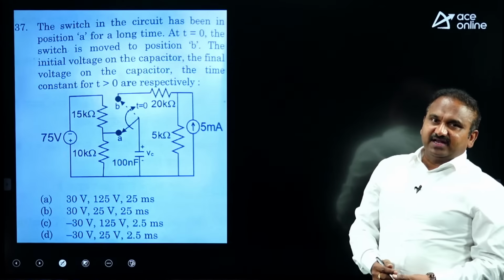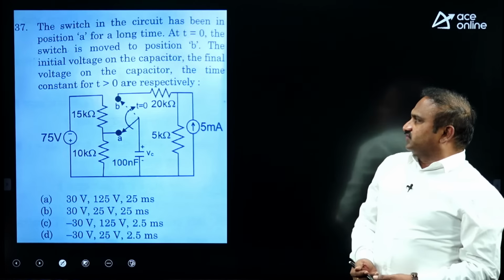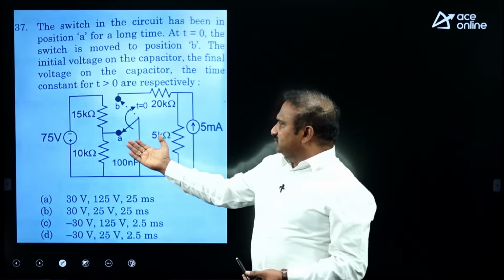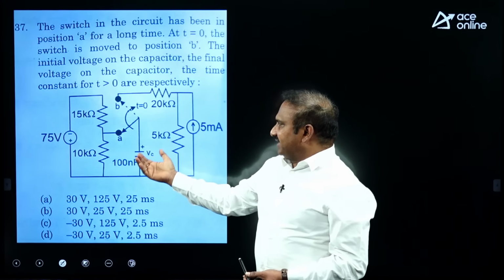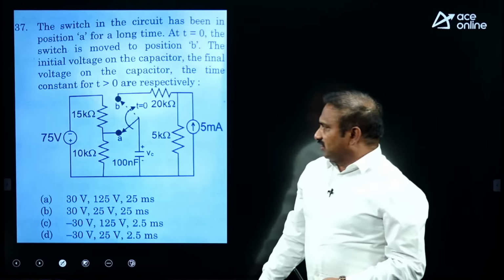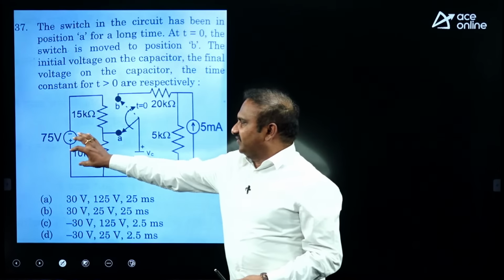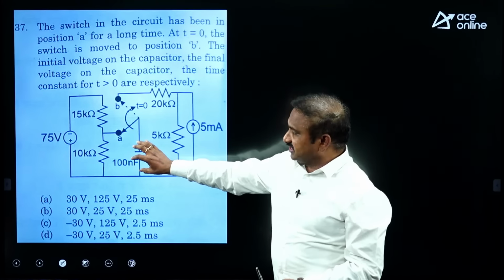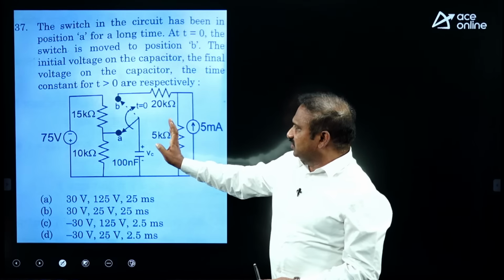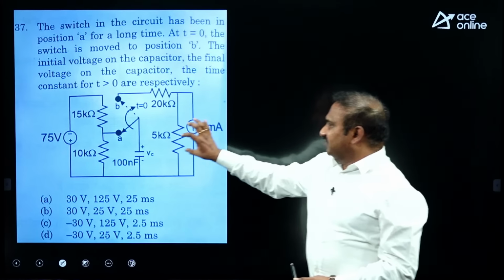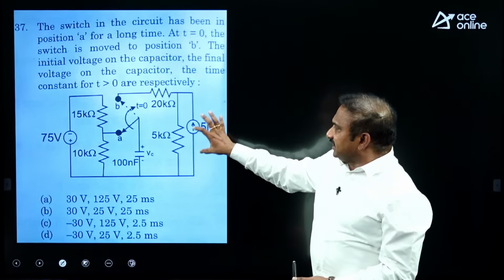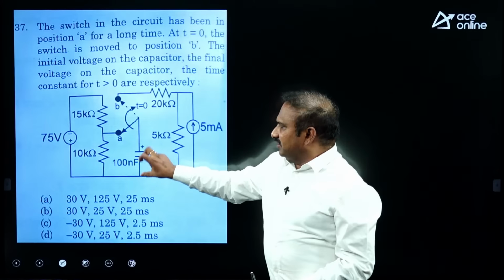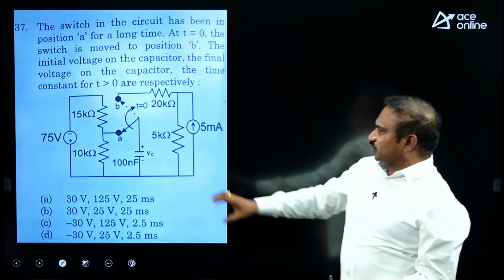Guys, you know that the initial value is the history value before the switching action, or before t equal to 0. Before t equal to 0, the switch position is at A, and the capacitor is affected by the 75 volts. Now we need to estimate the effect of 75 volts at t equal to 0 minus, that is under steady state, the capacitor acting as an open circuit. The second one is after t equal to 0, the capacitor is affected by the 5 milliamperes. Then we can take the voltage with the effect of 5 milliamperes by taking the capacitor as an open circuit at t equal to infinity.